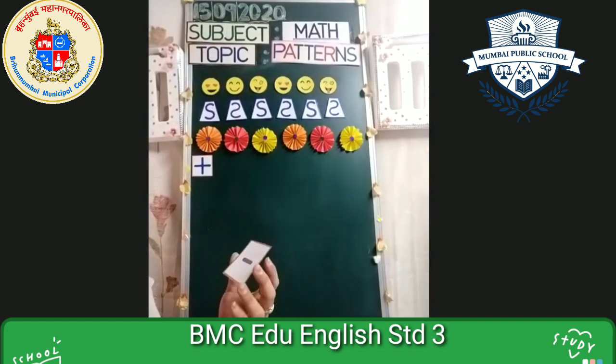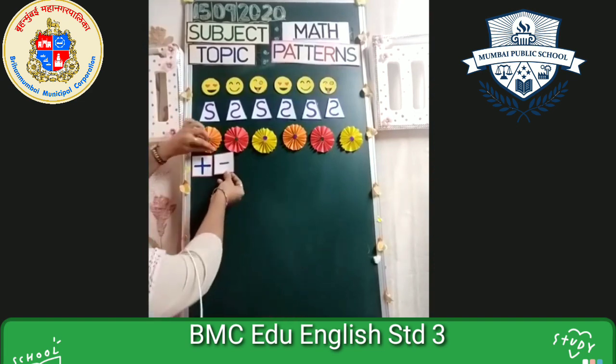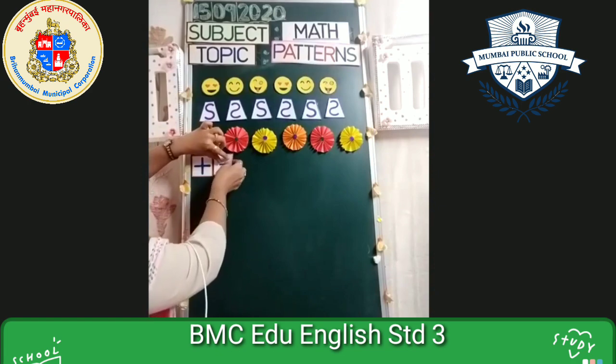Now in which sum, when you are doing which sum, you use this minus sign? Tell me loudly all together. I want an answer from everyone. Right. This minus sign we use when we solve our subtraction sum. So again I have one more minus sign.